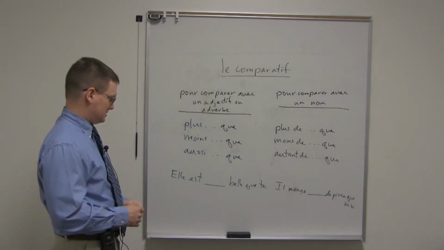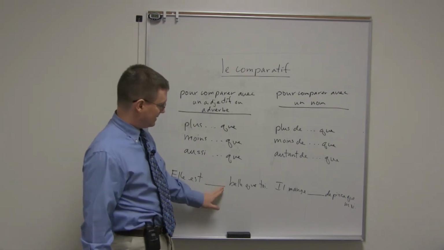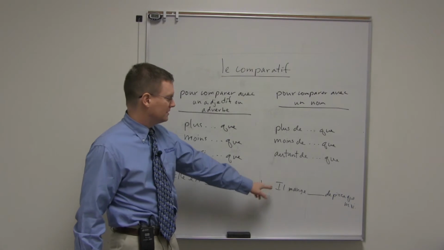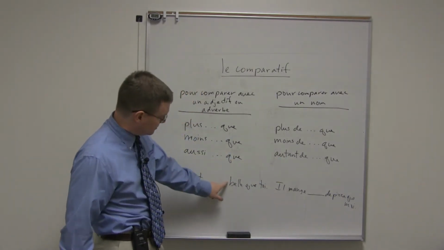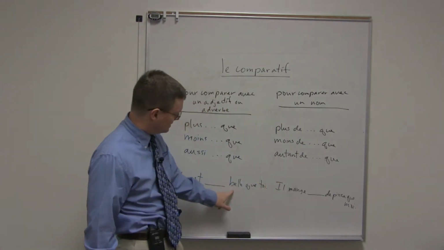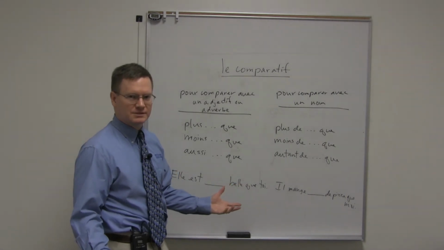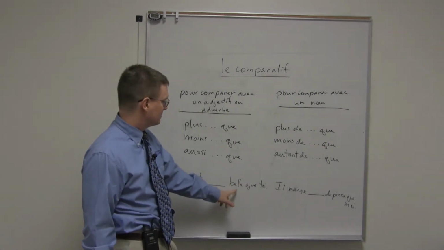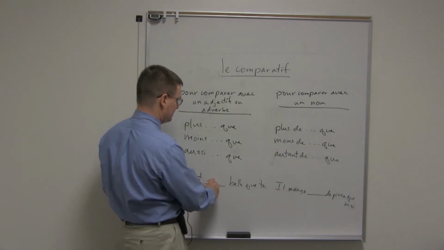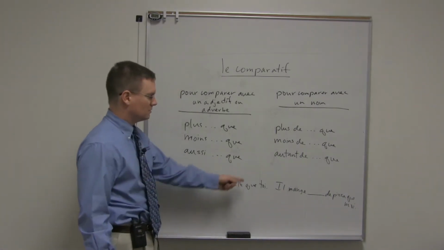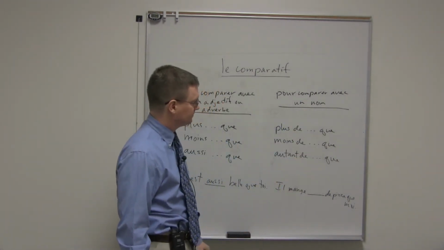So let's talk about some examples. So she is as beautiful as you. Now would this be autant or would it be aussi? Notice there's no de here. And also this is actually an adjective. Beautiful describes a person, which is a noun. So it's an adjective. So this is what we would use, this structure. We would use aussi right here. Aussi belle que toi. Autant simply would not be possible because this is used to compare a noun here.